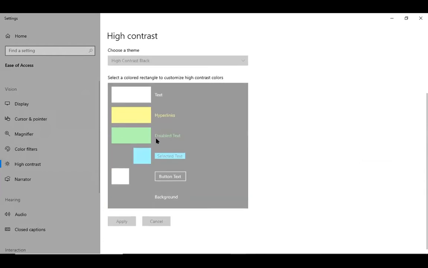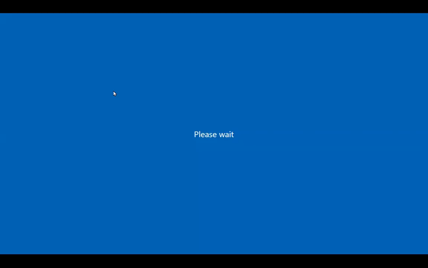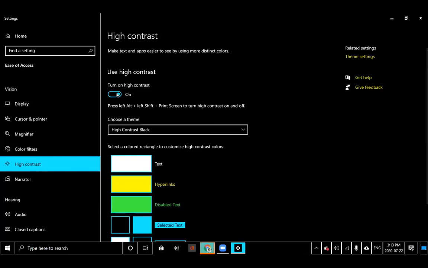Next is high contrast, which basically, if you turn that on, you can choose how colors and light get contrast on your screen, which is really great if sometimes things aren't as defined as you want them to be and you want to be able to see them better. Turning on high contrast is a great option for that. It's loading right now, but you'll see it's high contrast with a darker background with these lighter elements to make it clear, but we'll turn that back off for now.